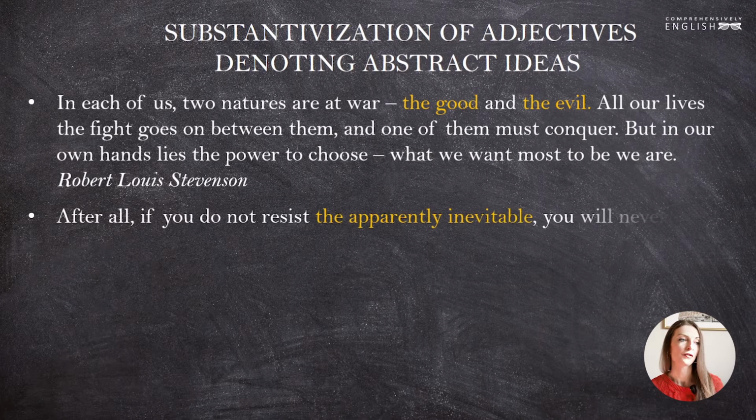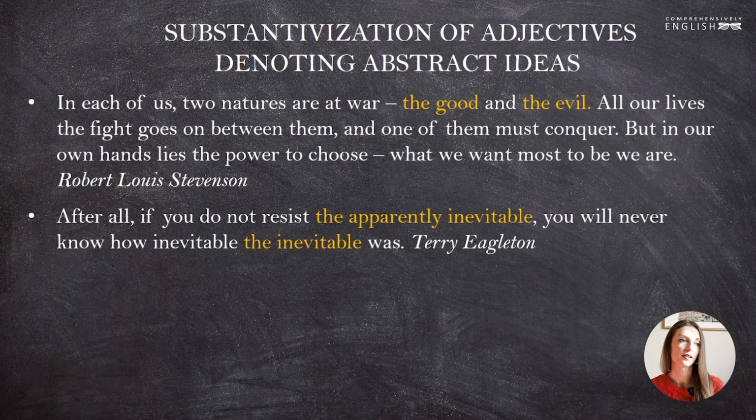Another example, after all, if you do not resist the apparently inevitable, you will never know how inevitable the inevitable was. Terry Eagleton. In this example, we have the word inevitable functioning both as a true adjective and as a substantivized adjective. So in the first case, the apparently inevitable is a fully substantivized adjective modified by the adverb apparently.